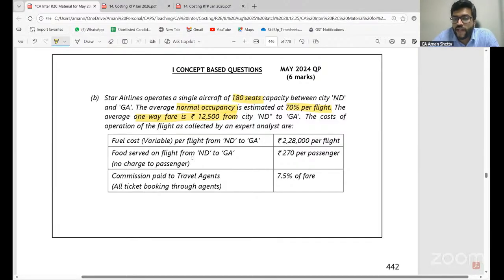Food served on flight from ND to GA. Right? No charge to the passenger. That means this is only my cost. I cannot charge it to the passengers.